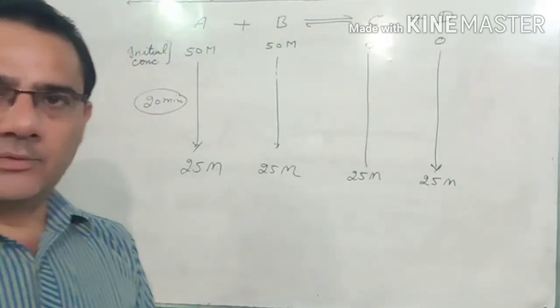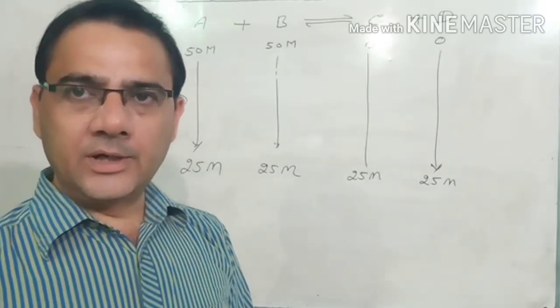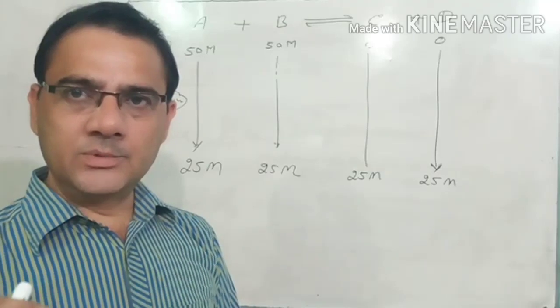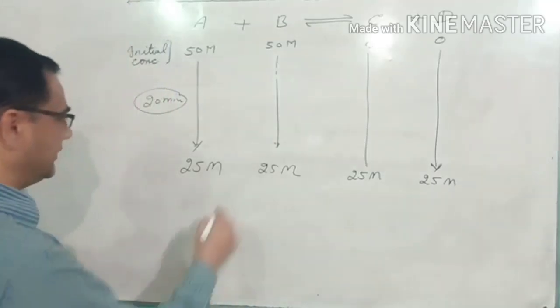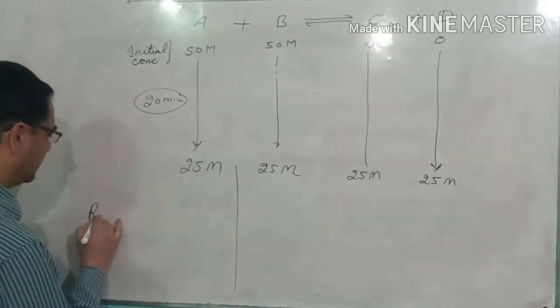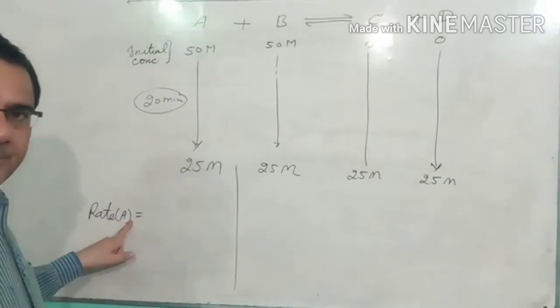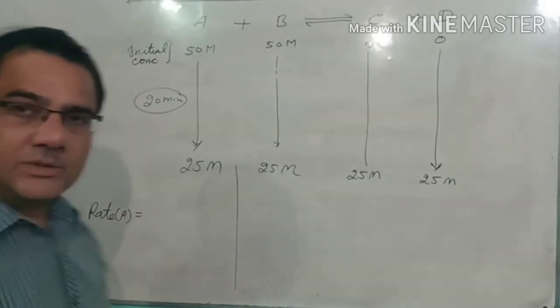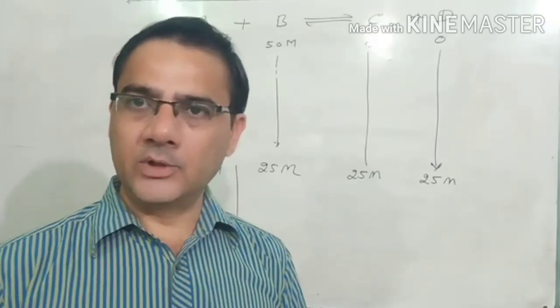Afterwards we calculate the rate of reaction in terms of A, B, C and D. First we calculate the rate in terms of A. What we have studied is that rate is change in concentration upon time taken for the change.